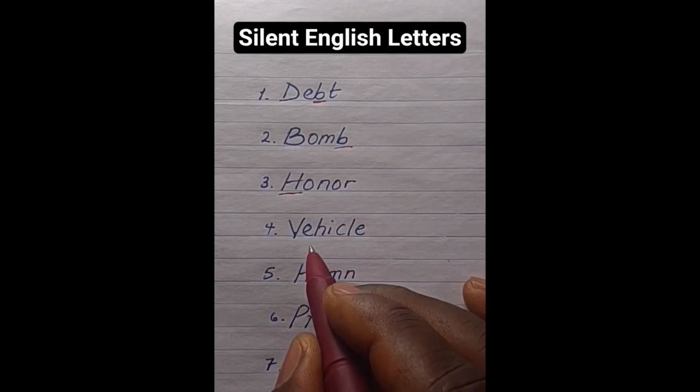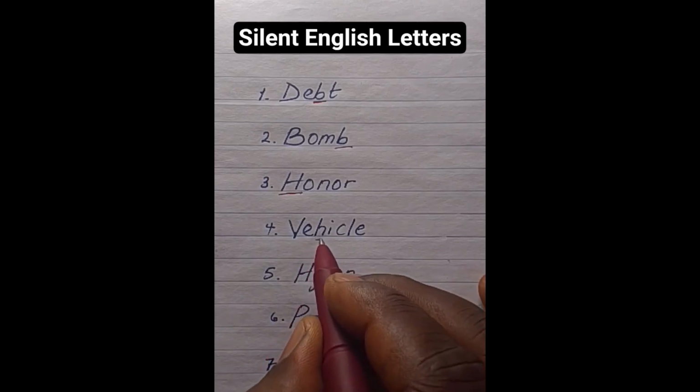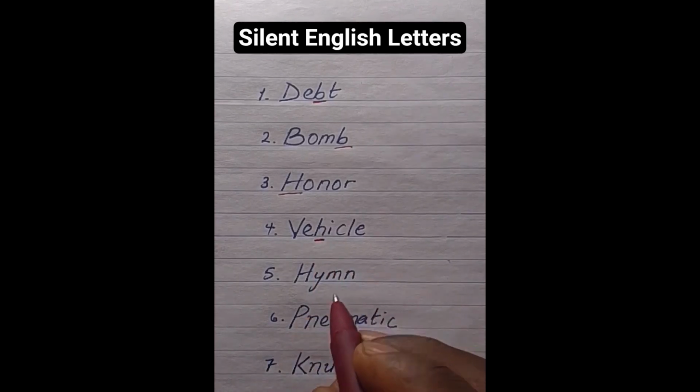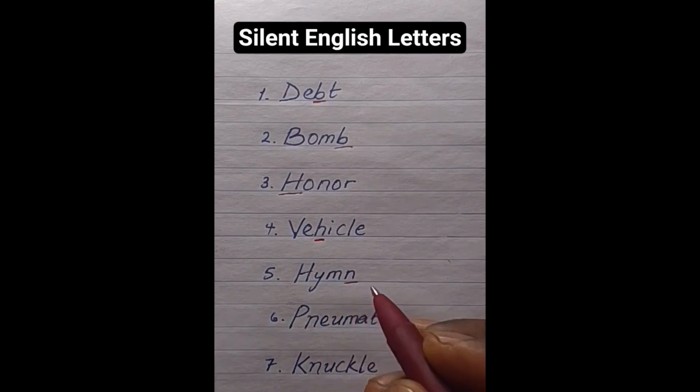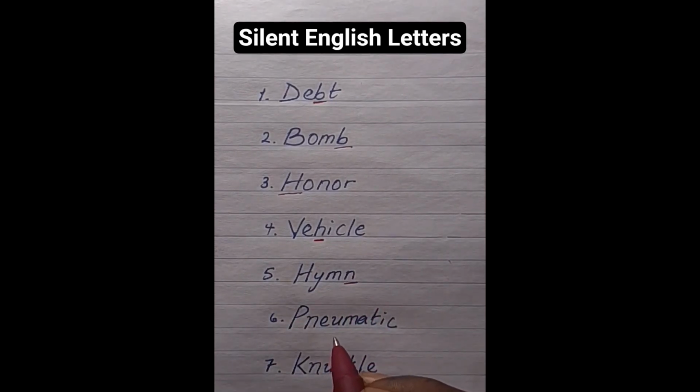This is pronounced vehicle, not vehicle, vehicle. You have the H silent. This is pronounced him, him with a silent N. This is pneumatic, pneumatic. The P is silent, not pneumatic, pneumatic.